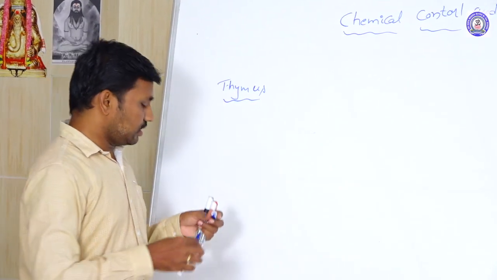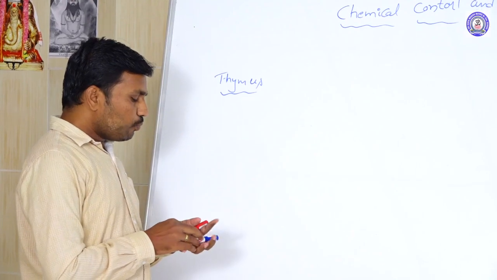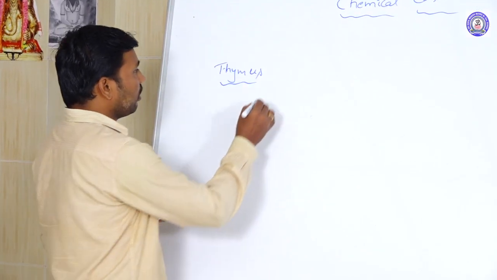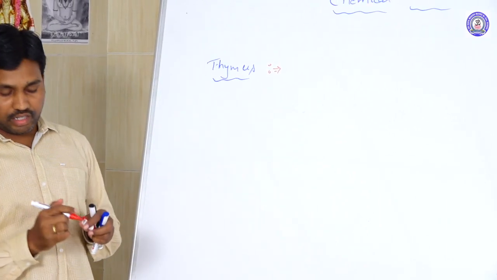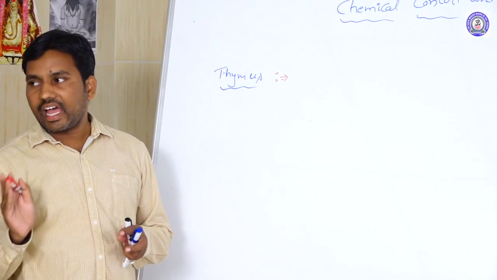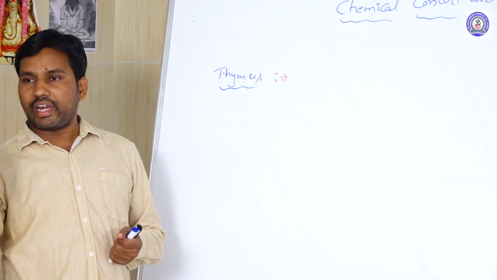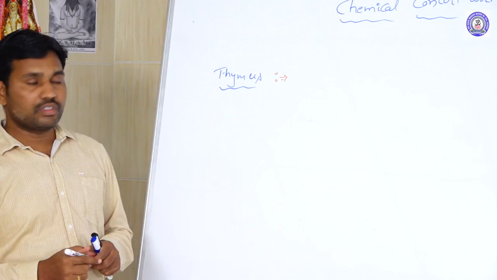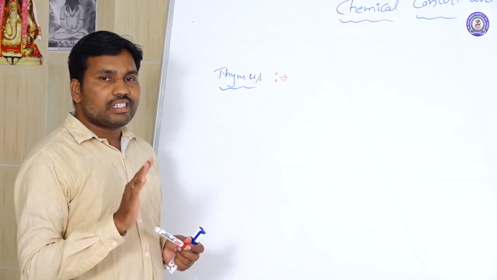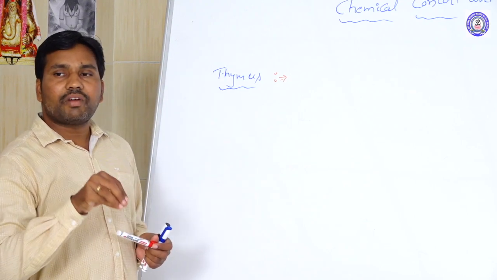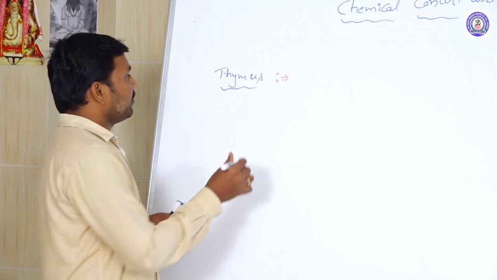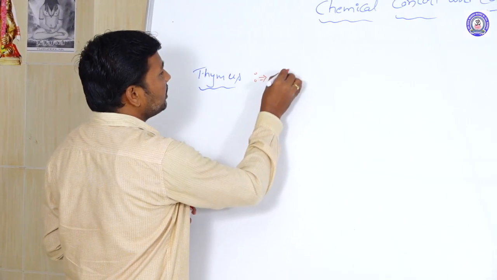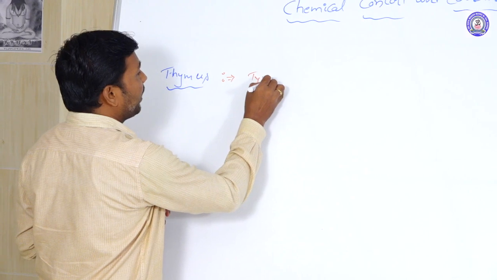The thymus is one of the important organs in the body, and it acts as one of the endocrine glands. Here we are looking at how the thymus is involved and what type of secretion it produces in the body. The thymus produces thymosin.